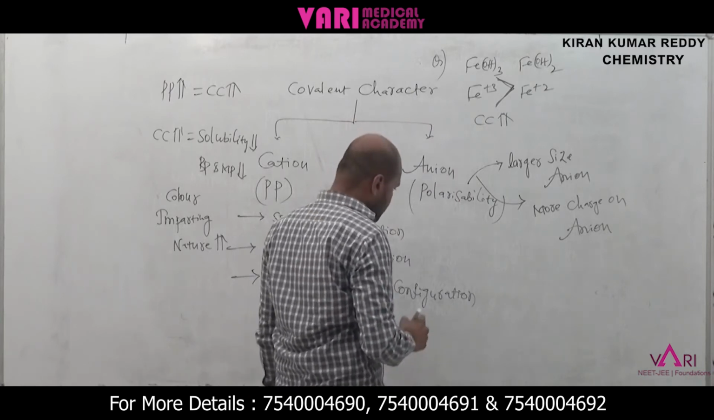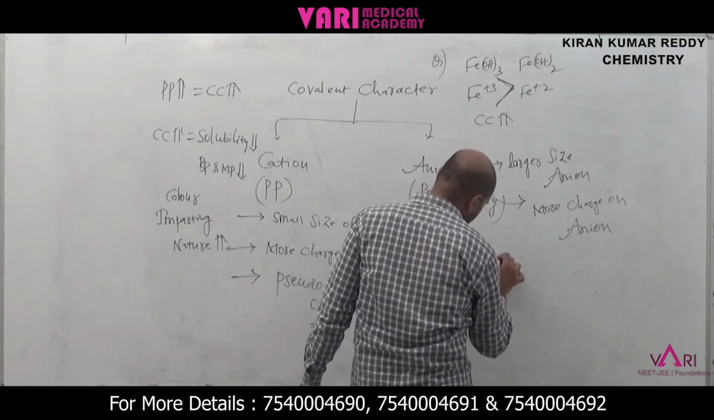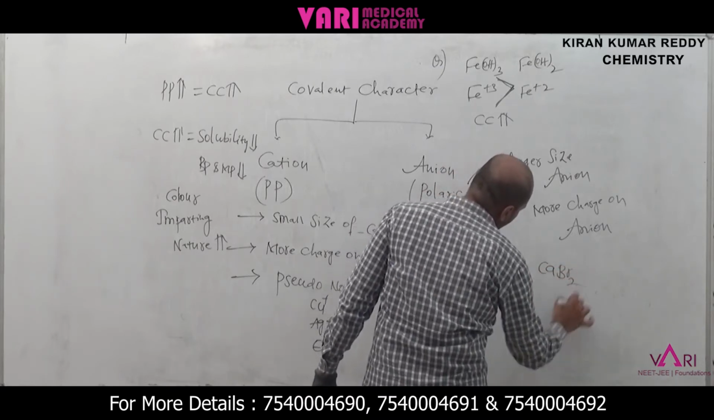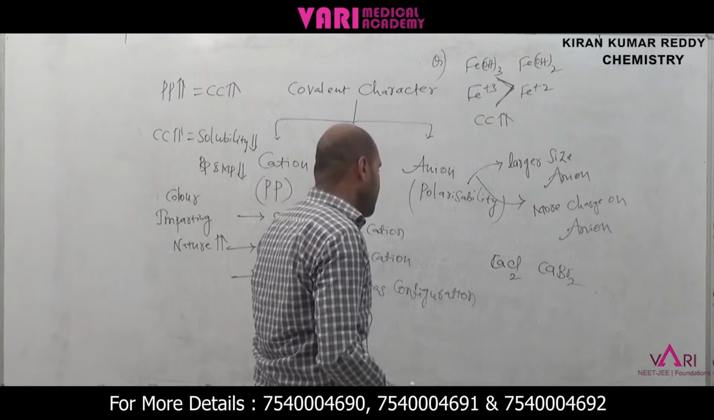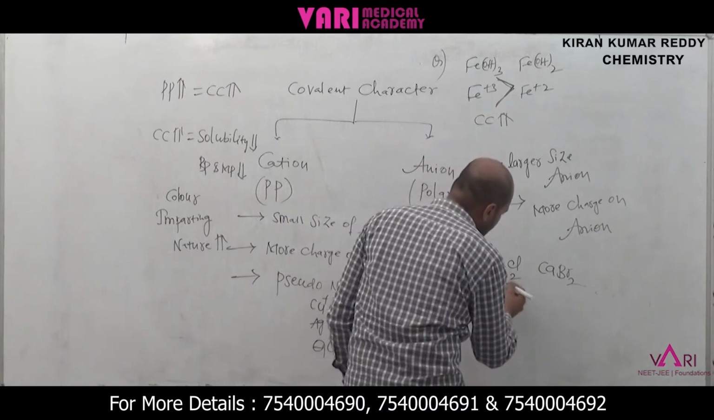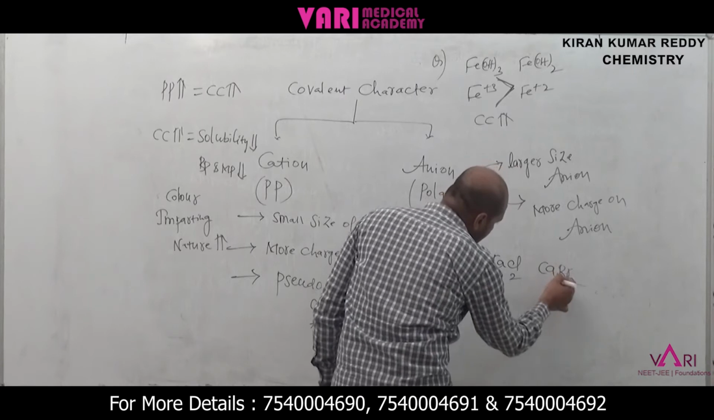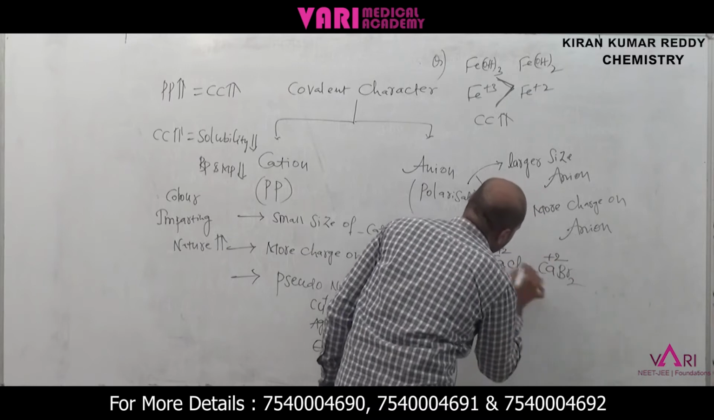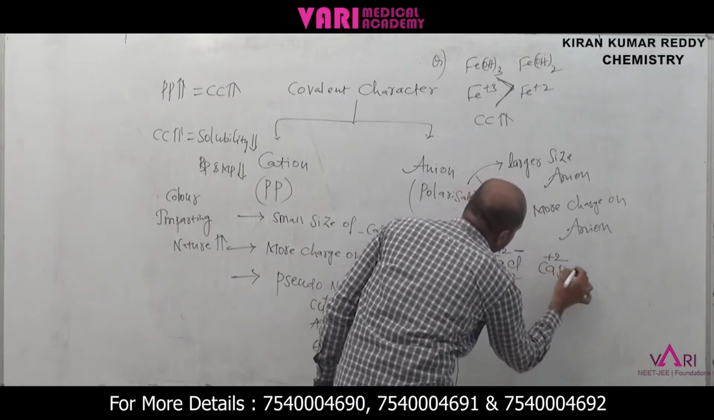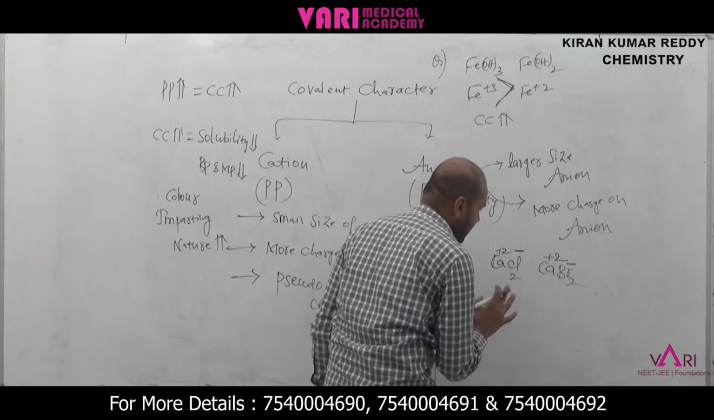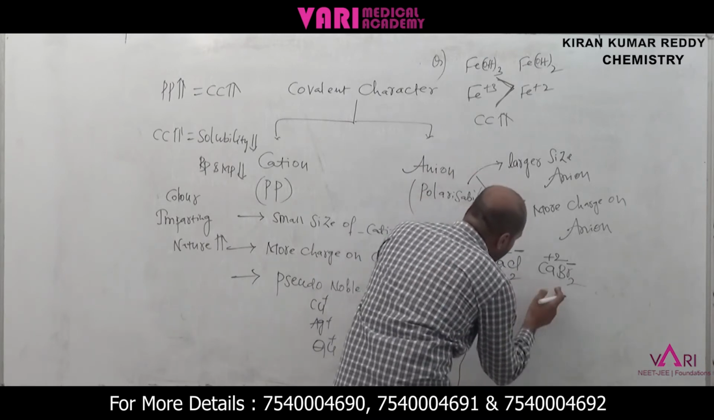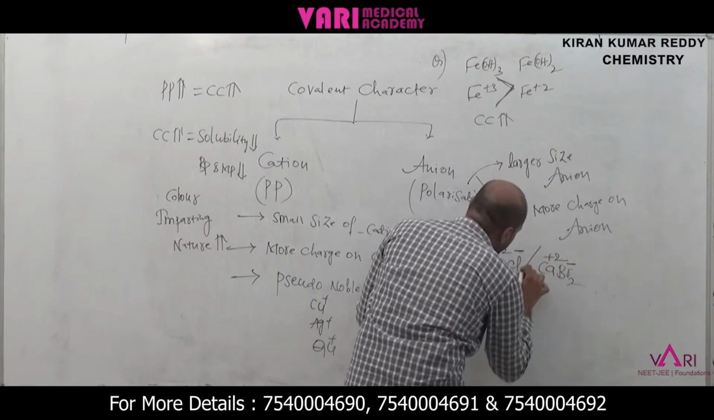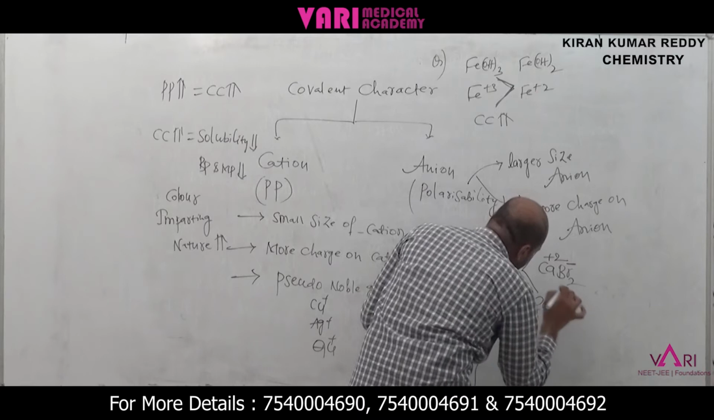If you take MgCl2, CaCl2 and CaBr2, which one has more solubility? Here is calcium +2 and bromine, here also calcium +2, so the cations are the same. Here is a minus charge and here is a minus charge, so the charges are the same, but the sizes of chlorine and bromine differ. Which one has the bigger size? A bigger size of anion means covalent character increases.